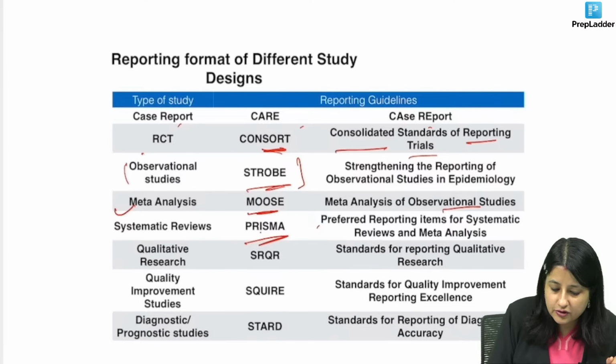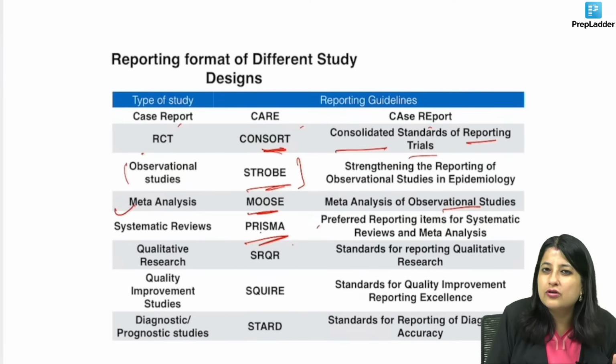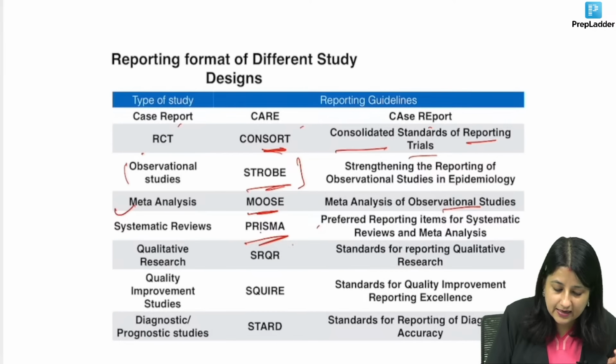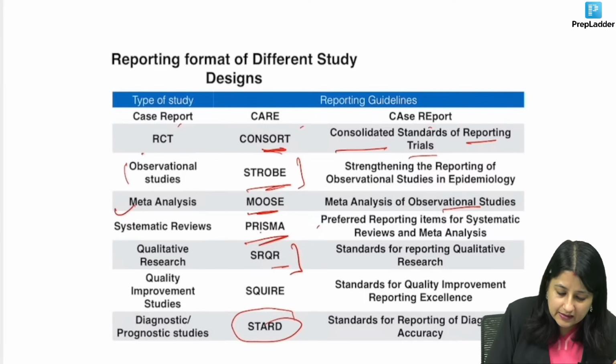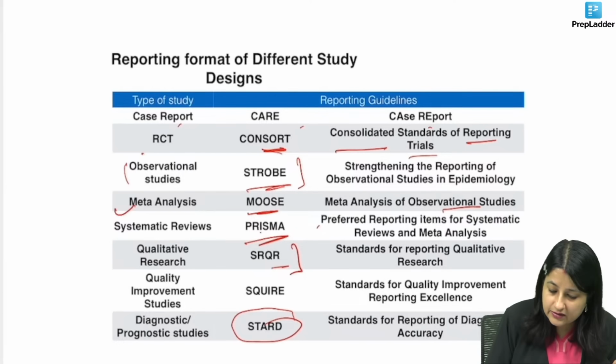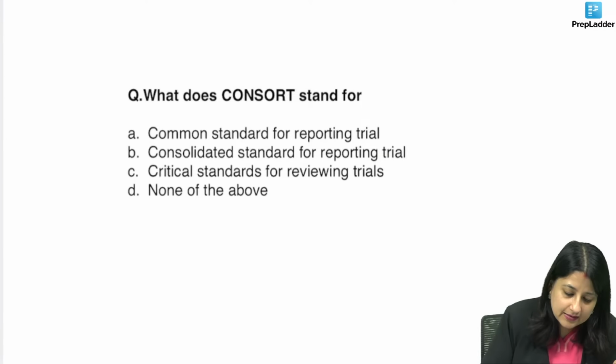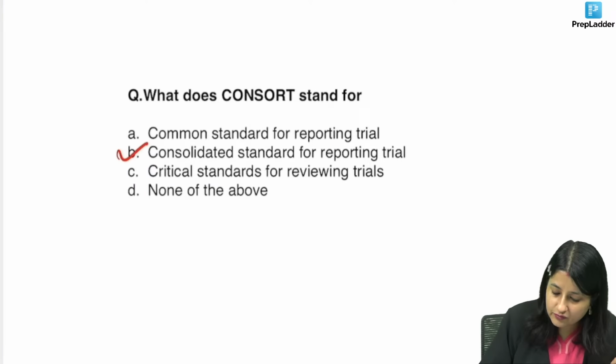PRISMA is actually for both systematic review and meta-analysis. Qualitative research is SRQR. Maybe they can give you diagnostic or prognostic studies. So go through this table. This one is consolidated standards for reporting trials.